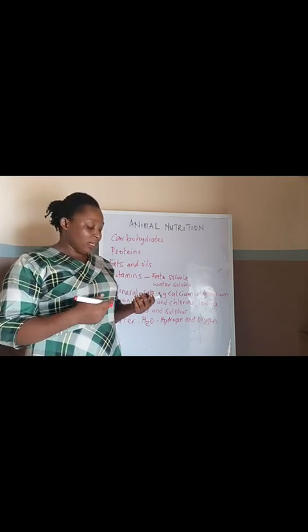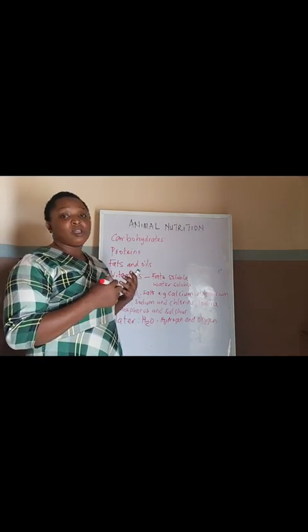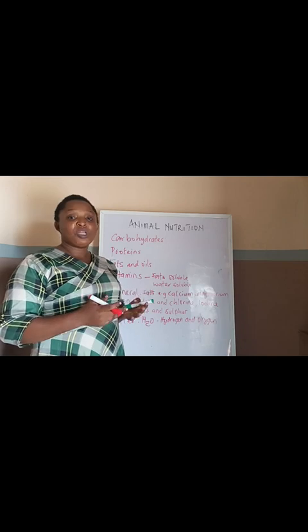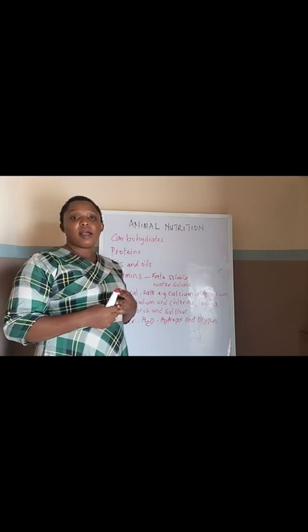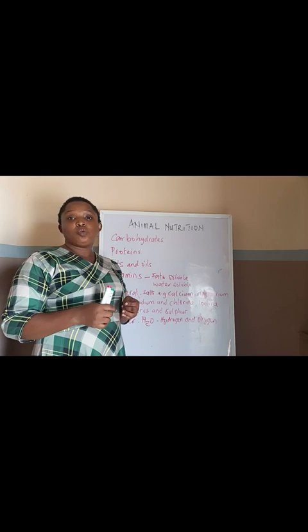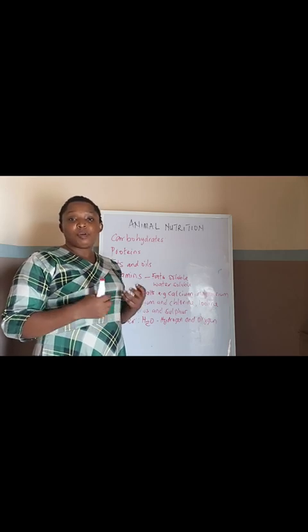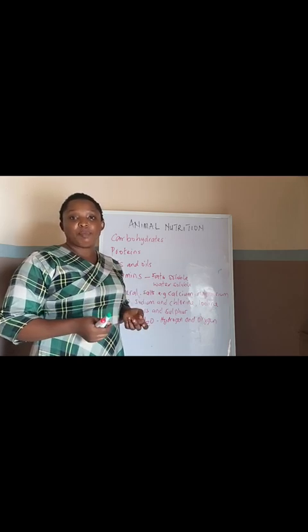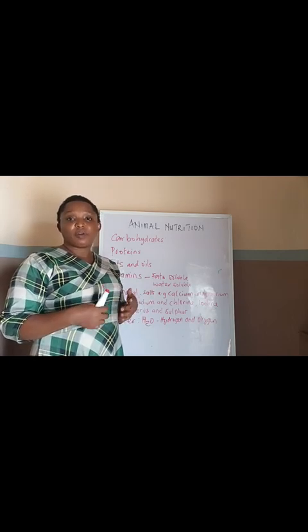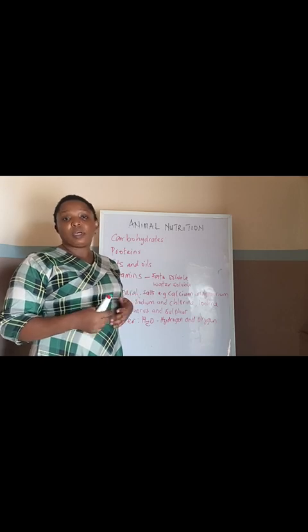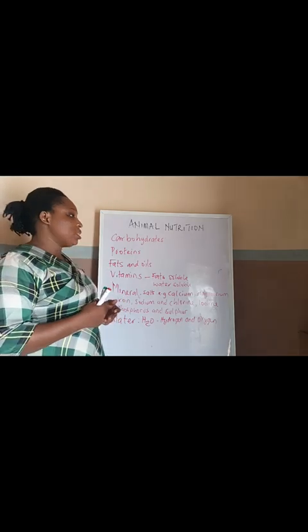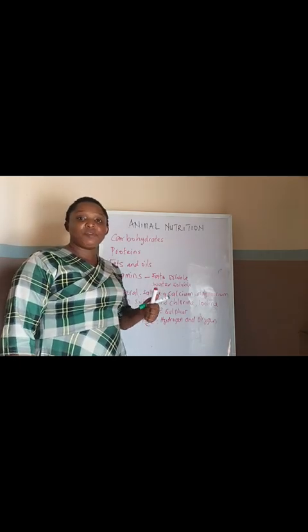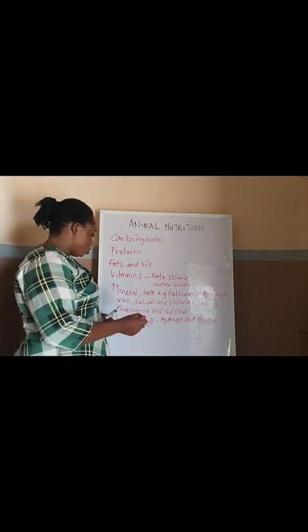Water is highly needed in the body of animals for proper functioning of all different parts of the body of animals. And water is also needed as a solvent in the body, because it dissolves a lot of materials in the body, and also it forms the basis of the endocrine glands and secretions. So the secretions that come from the endocrine glands, the major base is water. So we can see that water needs to be present in the food taken by animals. So the last one we'll be looking at is roughage.